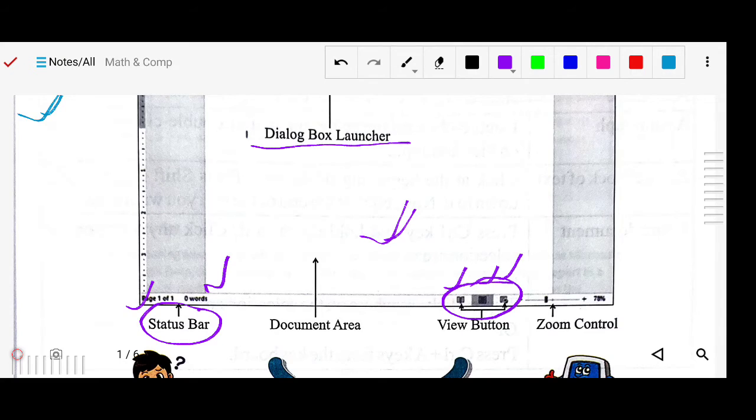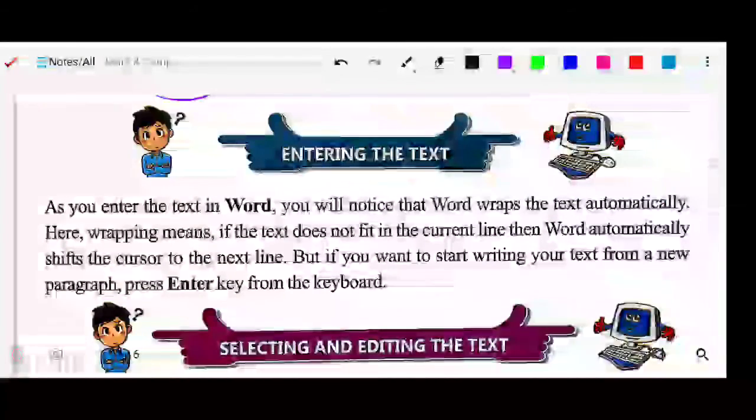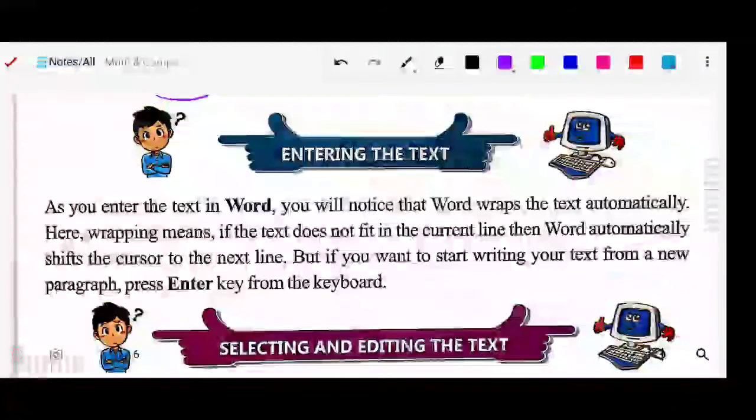So you can zoom from here. Okay, zoom in and zoom out you can do from here. So this is the basic architecture, the basic window of Microsoft Word. Now next, one by one we will see. First we will learn how to enter the text.